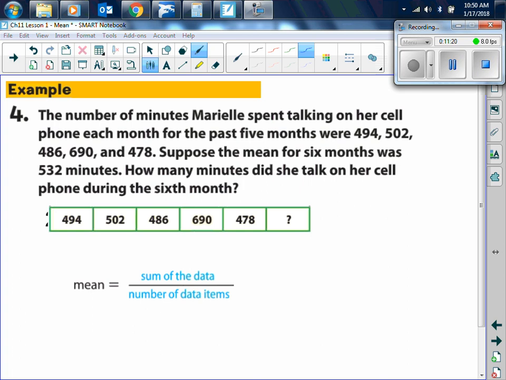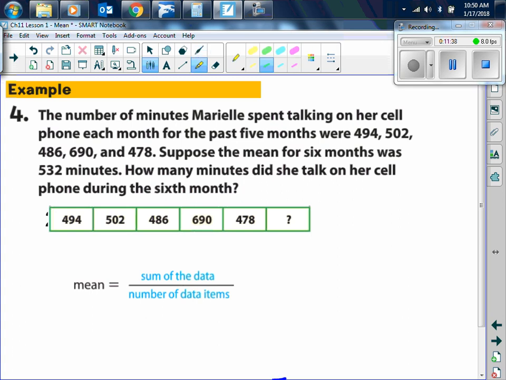To find the mean, we know that we add the sum, take the sum of the data, and divide by how many data items there are. Is everybody with me? We know that formula. If I look at the important information, the past 5 months, she talked on the cell phone that many minutes, right? It says, suppose the mean for the 6 months is 532.